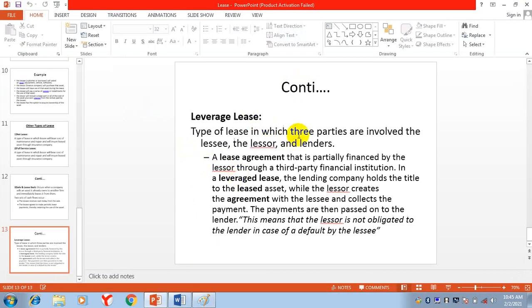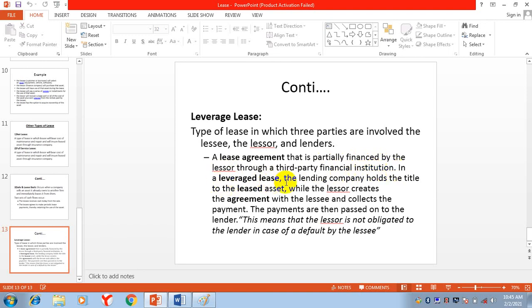The type of lease in which three parties are involved: the lessee, the lessor, and lenders. A lease agreement that is partially financed by the lessor through a third party, that is a financial institution.